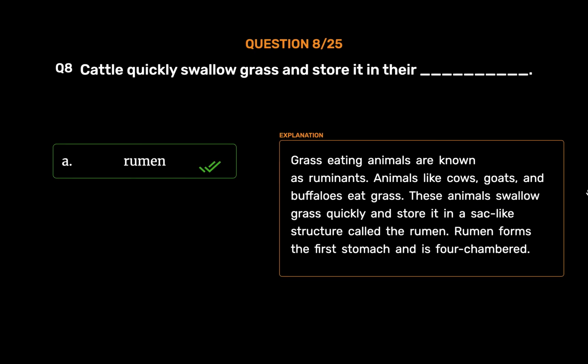Rumen. Grass-eating animals are known as ruminants. Animals like cows, goats, and buffaloes eat grass. These animals swallow grass quickly and store it in a sac-like structure called the rumen. Rumen forms the first stomach and is four-chambered.